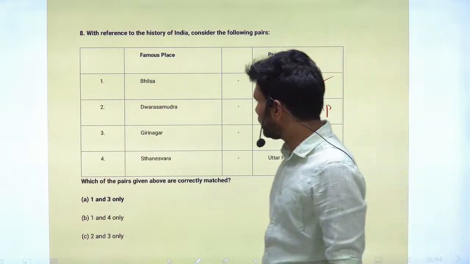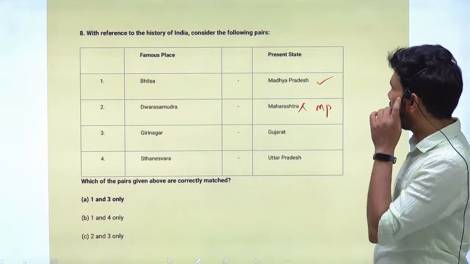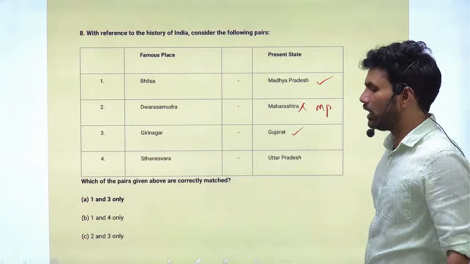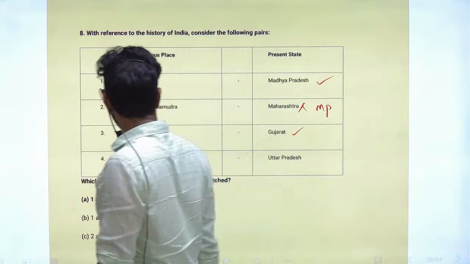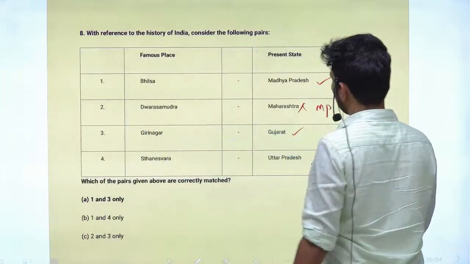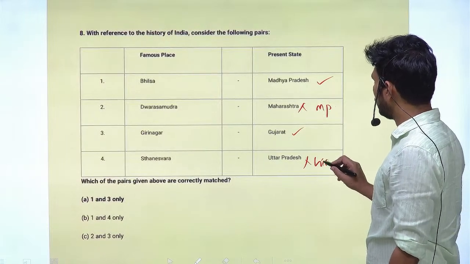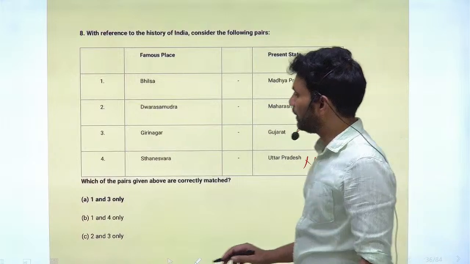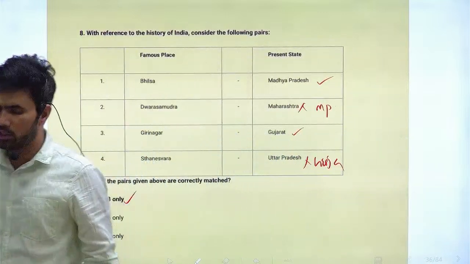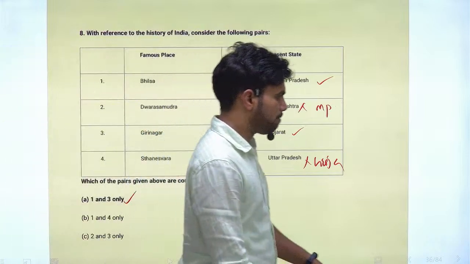Next pair, Girinagar. It is there in Gujarat, present day Girnar. Next is Staneshwara, Uttar Pradesh. Again it is an incorrect statement. Staneshwara is also in Gujarat only. So pairs 1 and 3 are correct, 2 and 4 are incorrect. Correct option is option A.